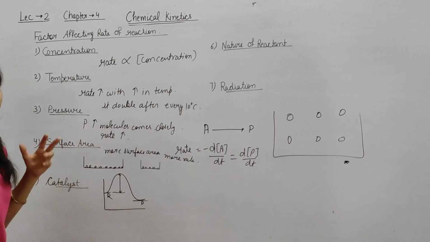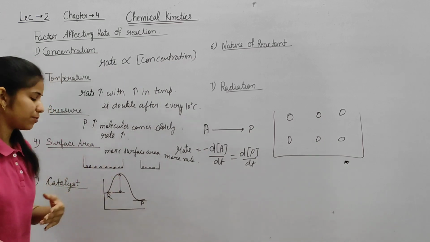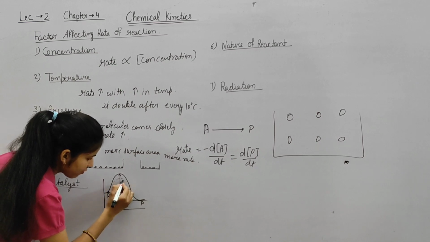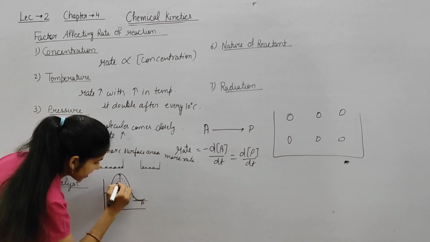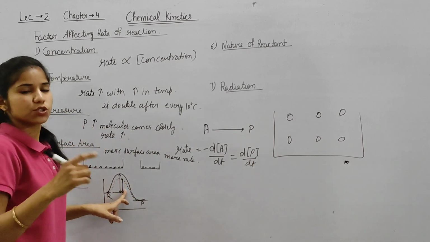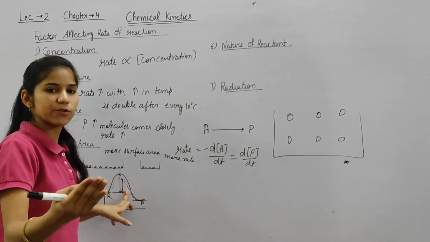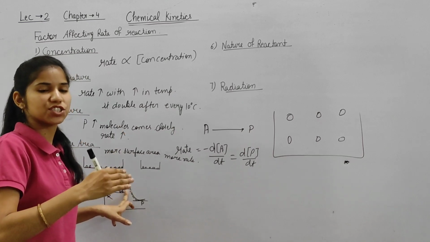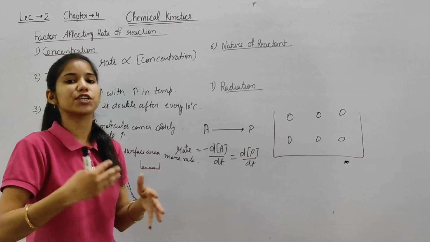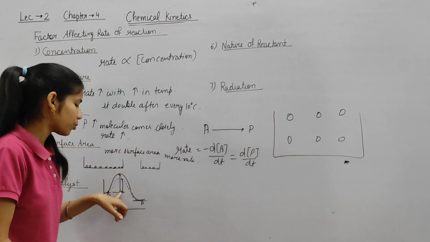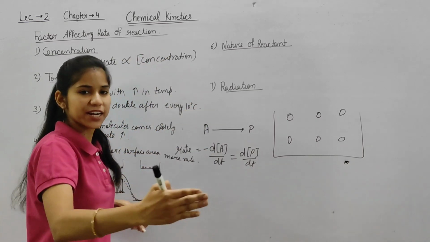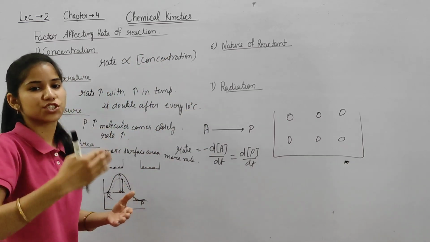So this catalyst provides another path, like this is the other path which has lesser energy. It provides an alternative path which has lesser energy, and it does not participate in the chemical reaction. It does not affect the product. The product is the same, but it provides an alternative path and the reaction proceeds faster.